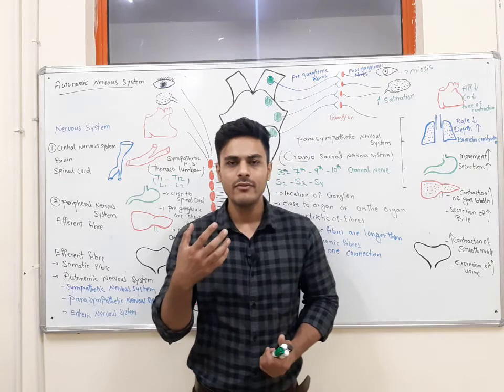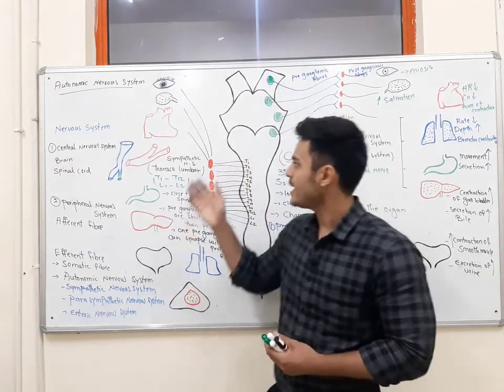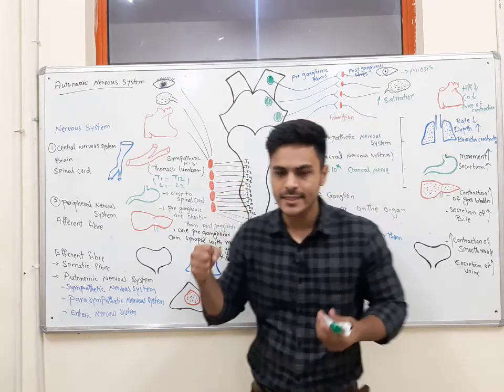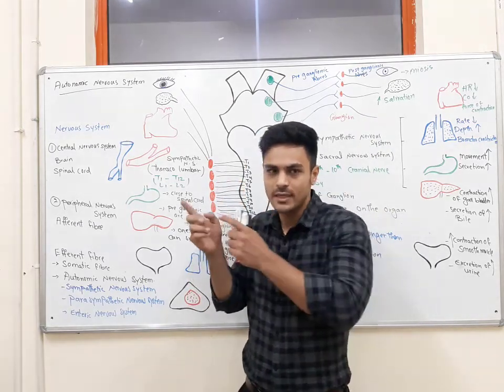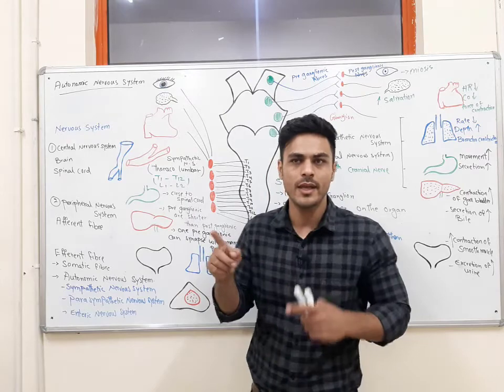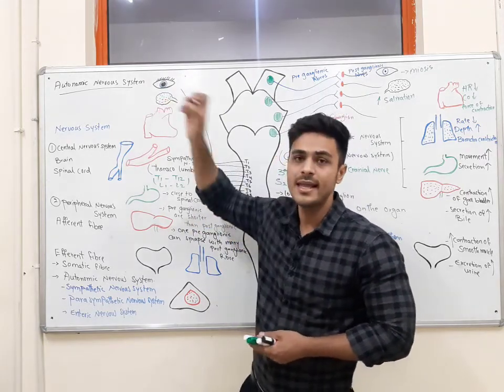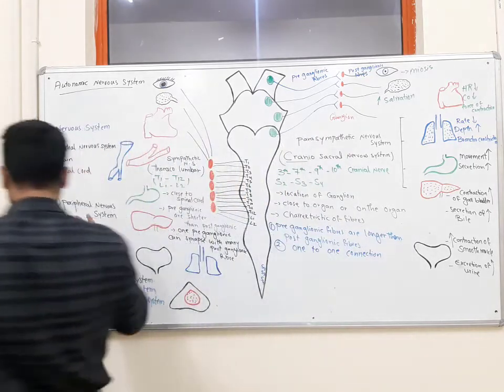So, what will be the effect when I stimulate the sympathetic nervous system? See, when I'm fighting, when I'm in flight, I have to see what is around, what's happening around me. So one of the effects of stimulating the sympathetic nervous system on the eye is mydriasis. It dilates the pupil.